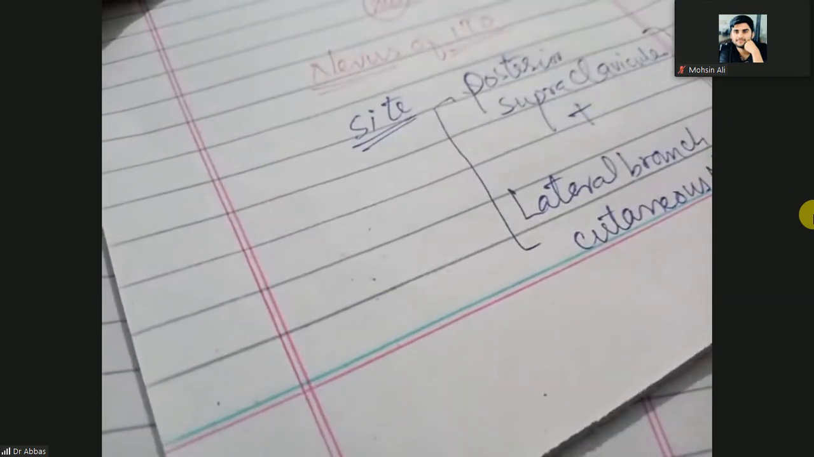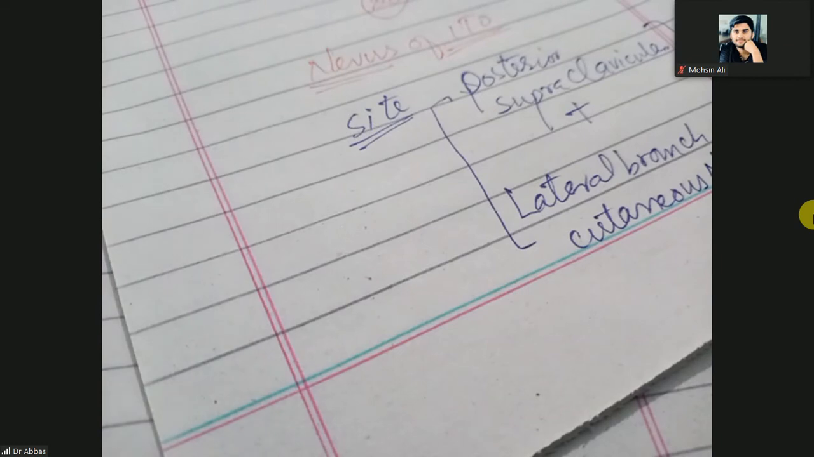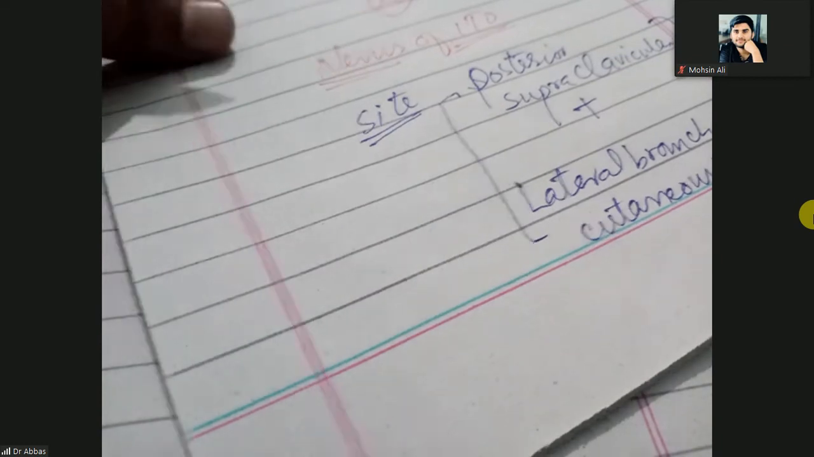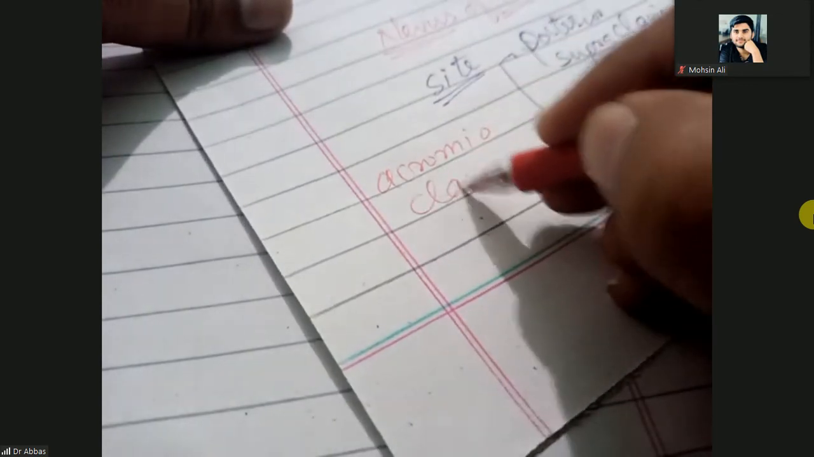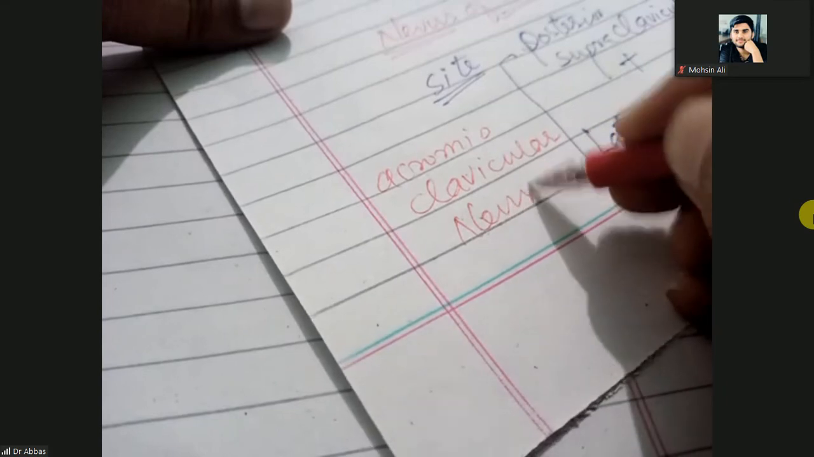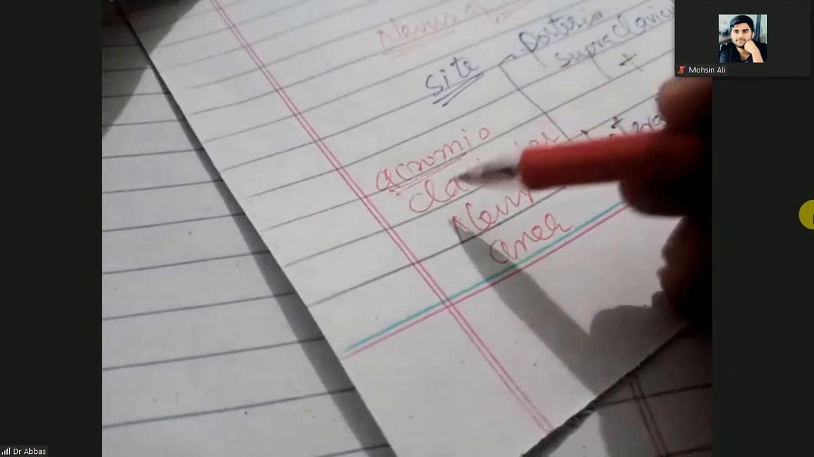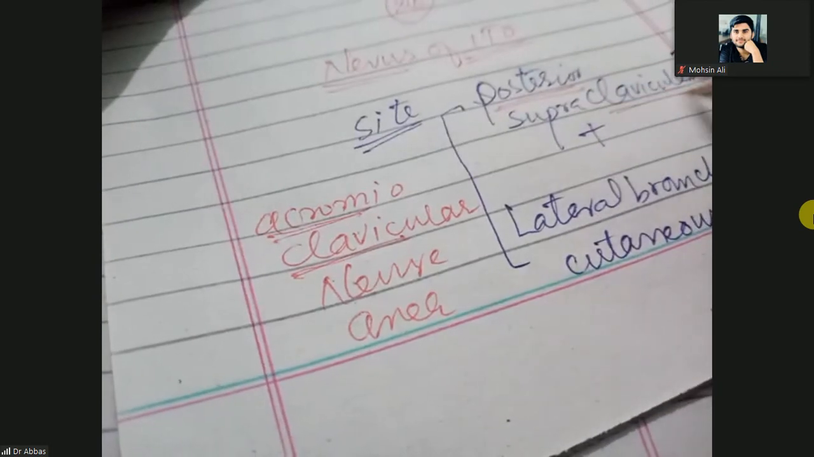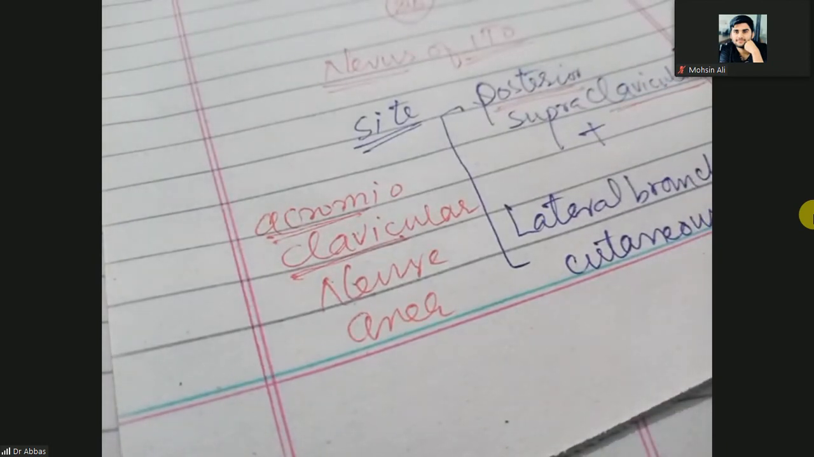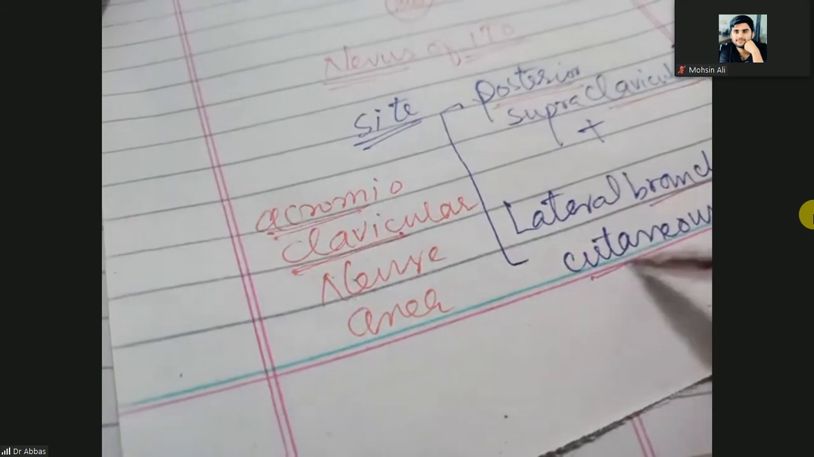Collectively, we call this area the acromioclavicular nerve area. Acromio means the acromion of the scapula, the clavicular part, but posterior, not anterior. Posterior supraclavicular means posterior, above the clavicle, and lateral branch of the cutaneous nerve.